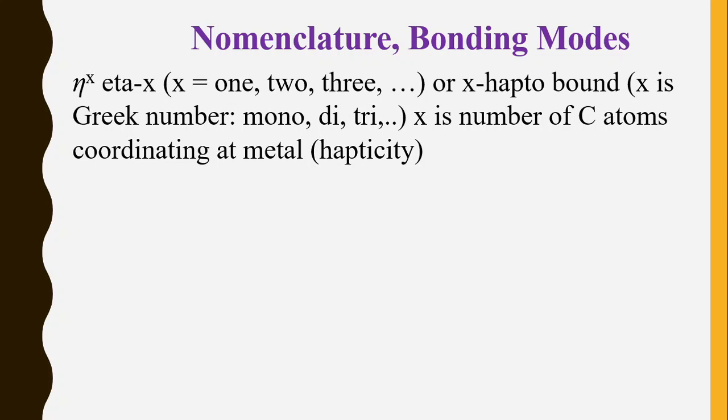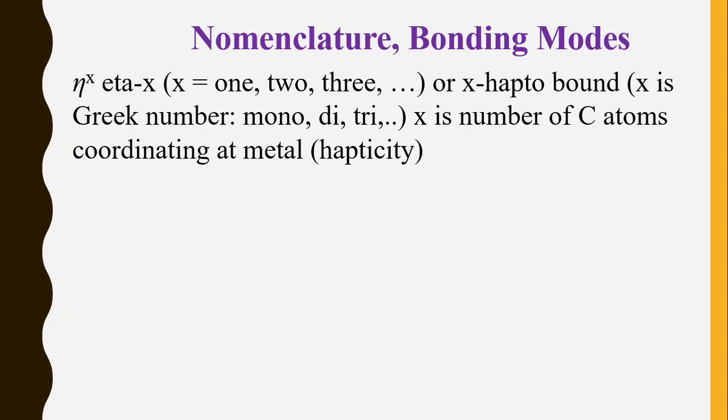Hapticity is denoted by the symbol eta, and the X in the right superscript is a number which indicates how many carbon atoms are directly coordinated to the metal. If X is equal to 1, that is eta 1, it means that only one carbon atom is in contact with the metal.